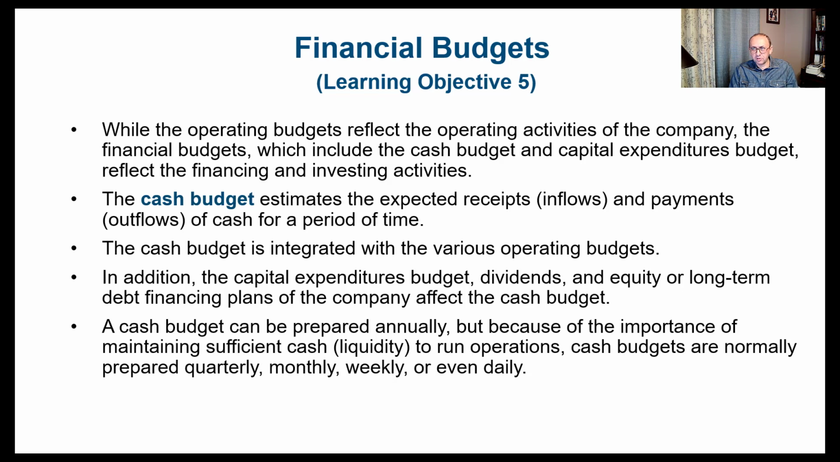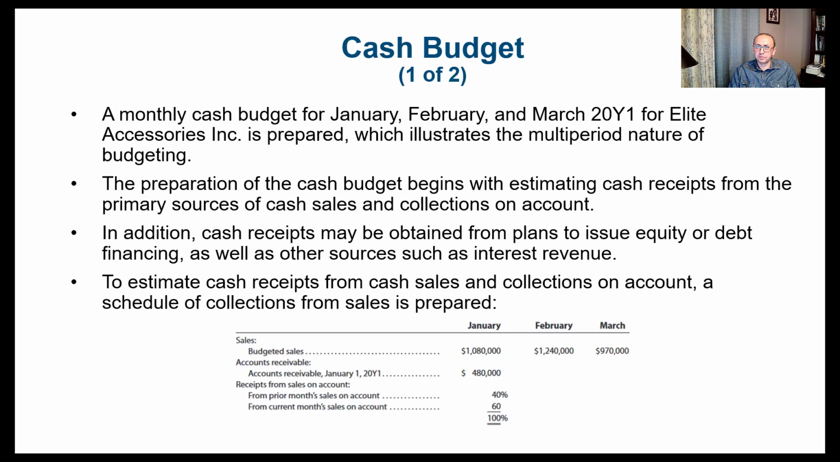Within the financial budget, the first thing that we want to focus on is the cash budget. The cash budget is integrated with the various operating budgets. In addition, the capital expenditure budgets, dividends, and equity or long-term financing plans of the company affect the cash budget. A cash budget can be prepared annually, but because of the importance of maintaining sufficient cash, in other words liquidity, to run the operations of the business, cash budgets are normally prepared quarterly, monthly, weekly, or sometimes daily. So let's talk more about the cash budget.